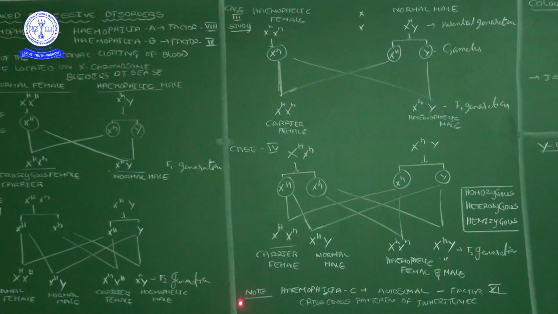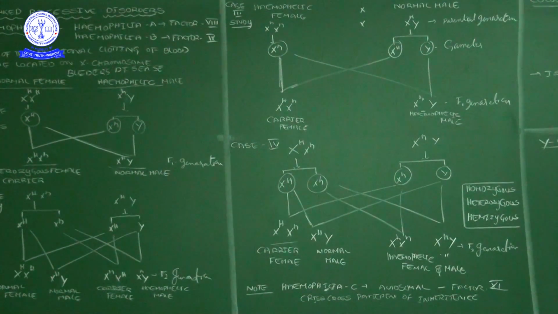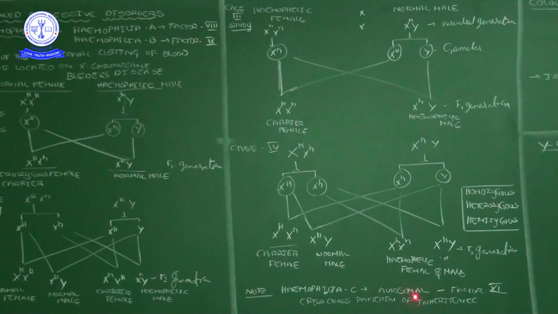So one more thing, at the beginning of this video I said these are all the best example of the hemophilia case study. And hemophilia types, hemophilia A and hemophilia B. One more type is there, hemophilia C. Hemophilia C is not a genetic disorder. It is an autosomal disorder. This hemophilia C is caused by the lack of factor number 11. Okay, lack of factor number 11.